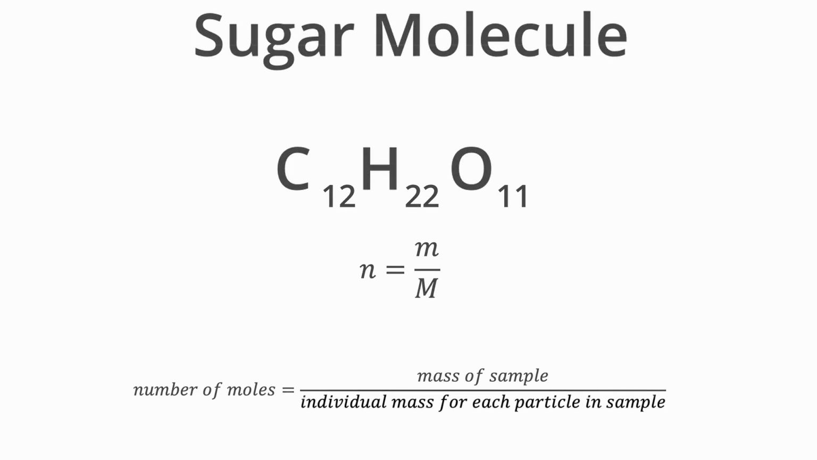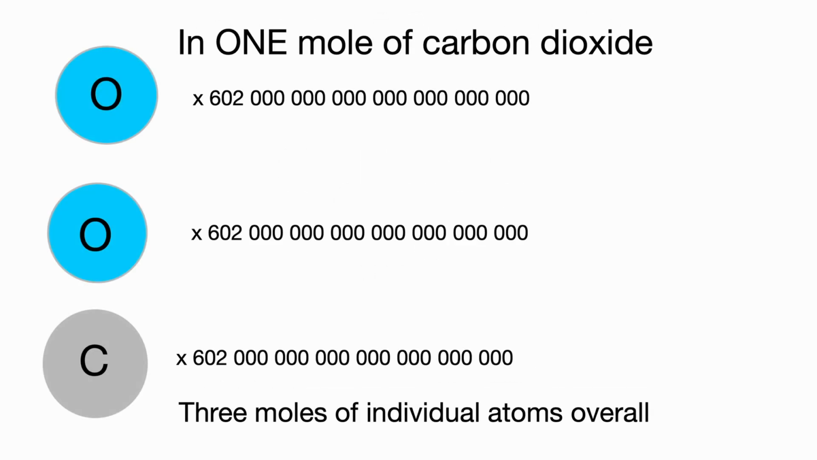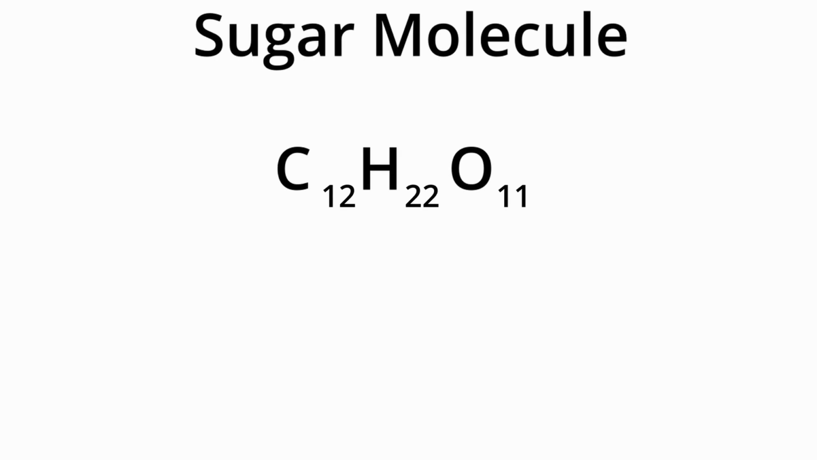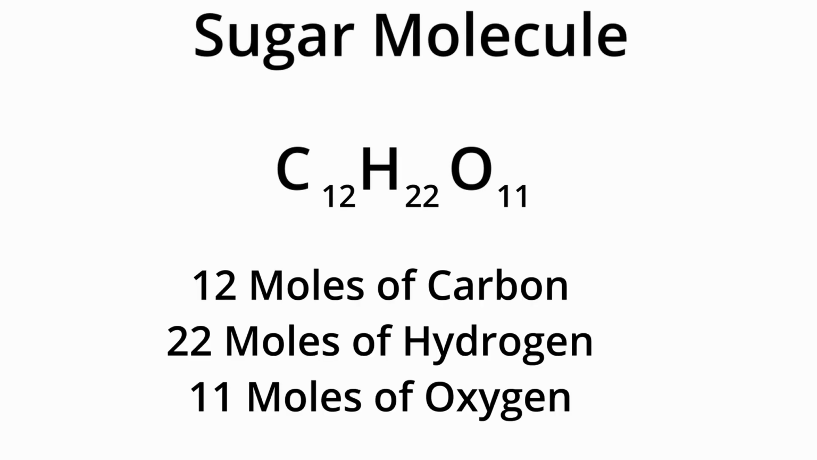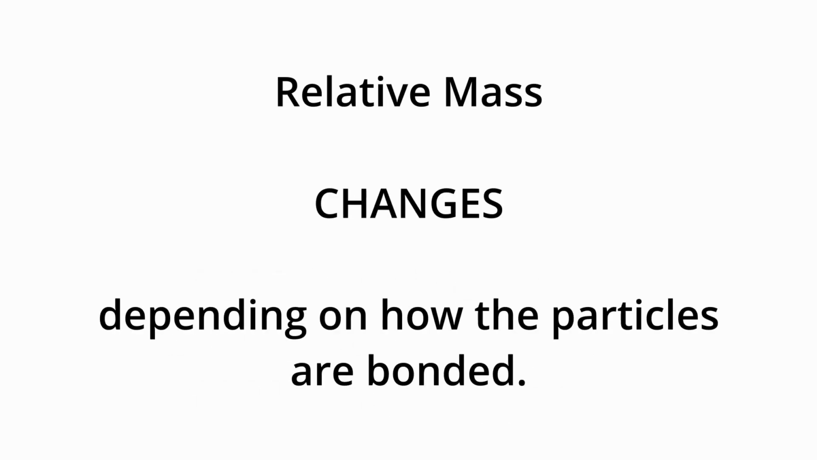The number in our equation would be the denominator, or big M, and is the mass in grams of 1 mole of this particle. The number of a certain atom in a mole of a substance is simply the number of that element per molecule, multiplied by how many molecules there are. If there is 1 mole of sugar, that means there is 22 moles of hydrogen, 12 moles of carbon, and 11 moles of oxygen. Remember that relative mass changes with how things are bonded.